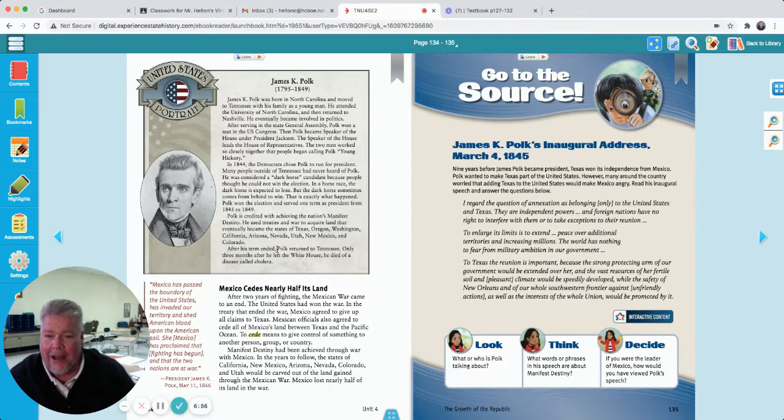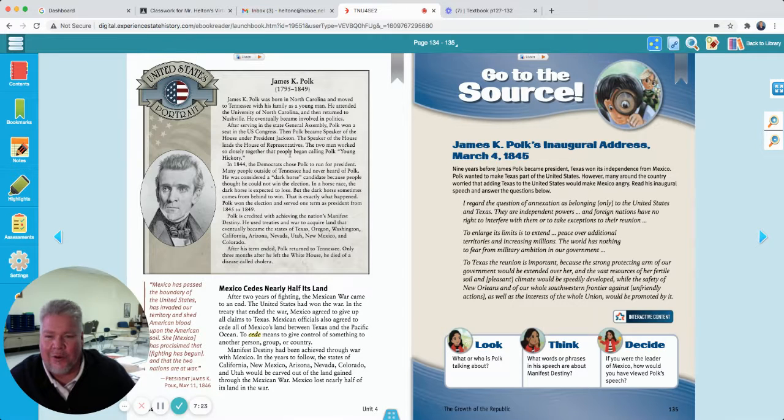So we just talked about how James K. Polk got land from Mexico for the United States, and we were reading about him. I'm going to start reading right here. After serving in the State General Assembly, Polk won a seat in the U.S. Congress. Then Polk became Speaker of the House under President Jackson. The Speaker of the House leads the House of Representatives. The two men worked so closely that people began calling Polk Young Hickory. We read about that earlier, if you remember.